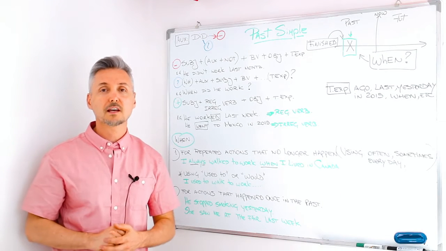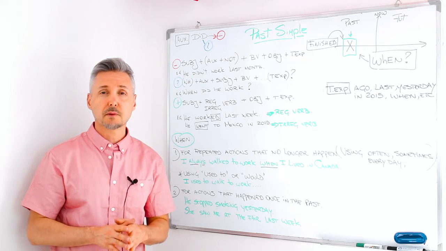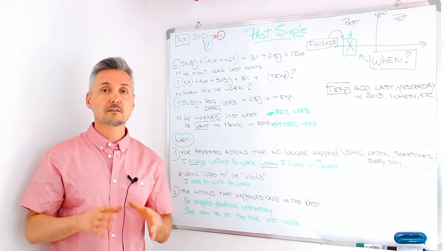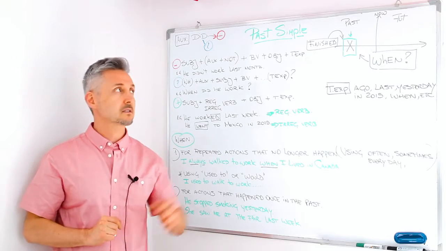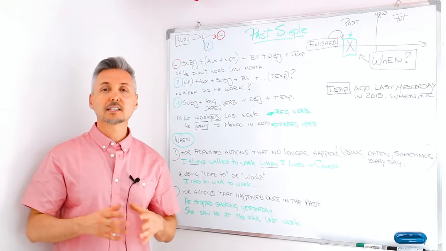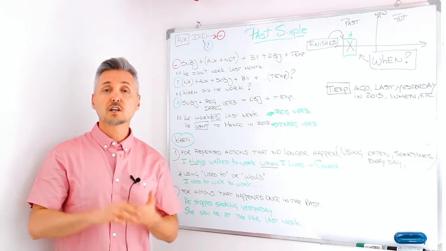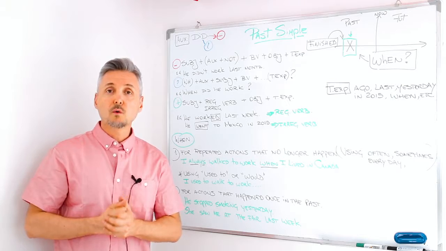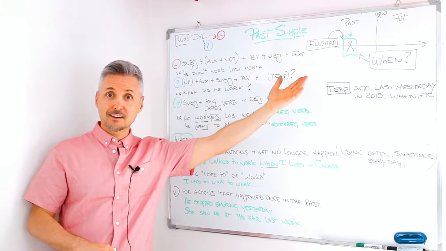Two things that I want to say about the past simple. The first one is that I have already talked about the past simple on different occasions. If you want to watch all those lessons, you may click here. The other thing that I want to tell you is that we use the past simple, the past continuous, and the past perfect to tell a story. So, if you want to watch a lesson on this, you may click here.